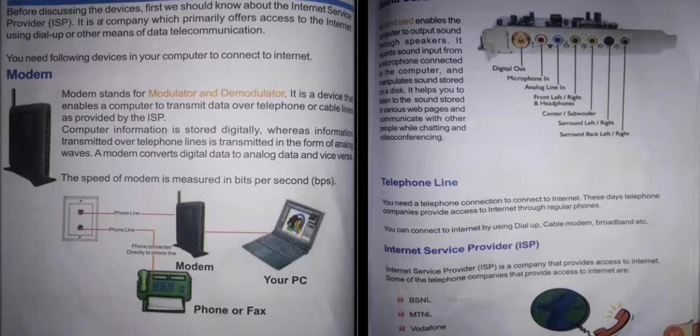You can connect to internet by using dial-up, cable modem, broadband, etc. For an internet, you need telephone lines or internet cables connected to your system or device. You can use internet cable modem, broadband, dial-up and mobile device. Okay.